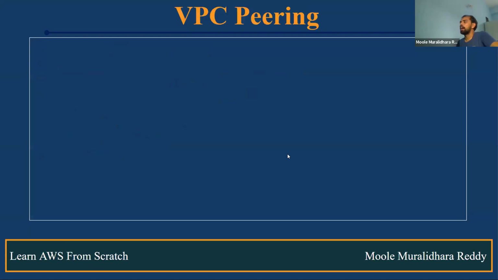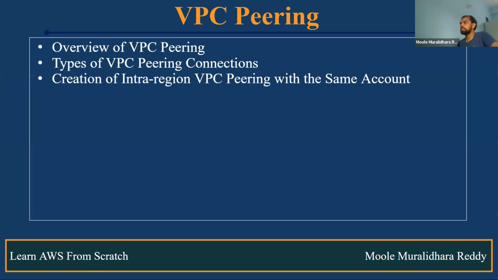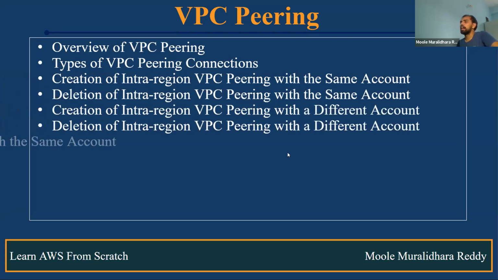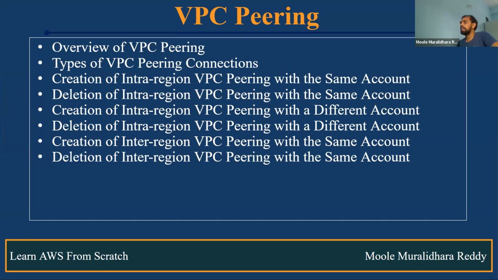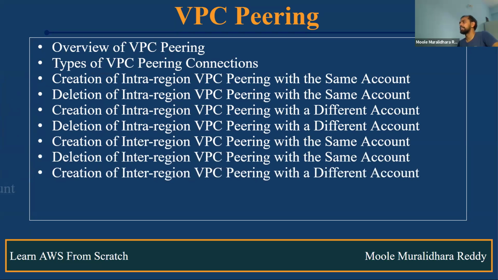Okay, fine. And coming to VPC peering, what is VPC peering? Types of VPC peering. How do we create VPC peering for intra-region with the same AWS account? Intra is nothing but same region. Okay, intra-region for a different AWS account. How do we create and delete? Okay, and also inter-region VPC peering with the same AWS account. Inter-region VPC peering with a different AWS account. How do we create and delete everything?